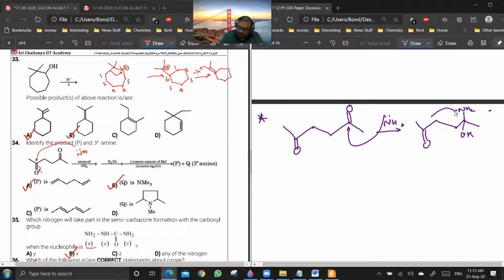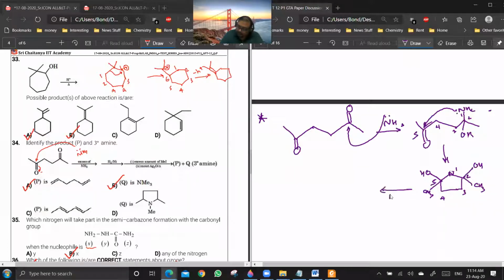Now this lone pair will attack here, and you will get a 5-membered ring. So starting with nitrogen here, 1, 2, 3, 4, 5. At 5th carbon, you will be having a CH3 group. And you will also have an OH group. So I can write OH and CH3 here. And at 2nd carbon also you have OH and CH3.